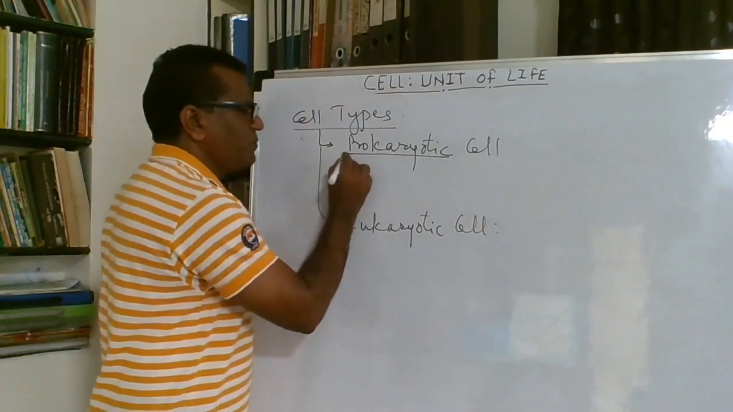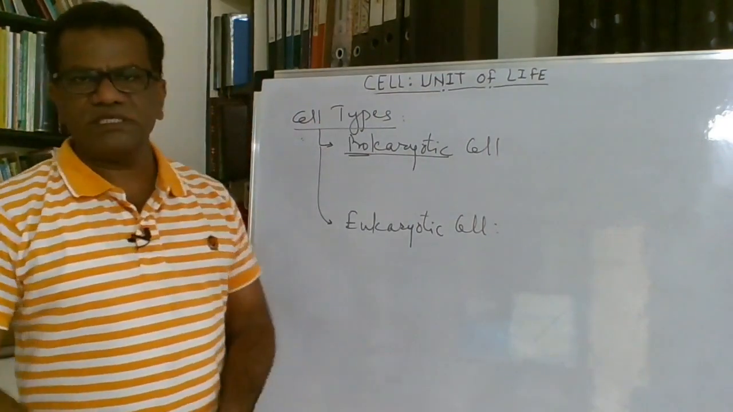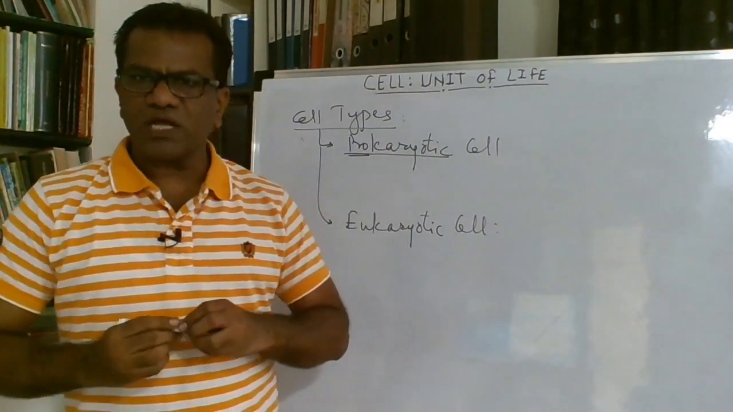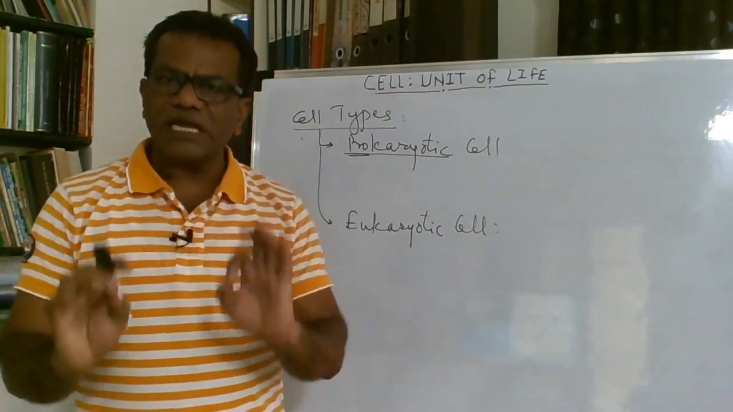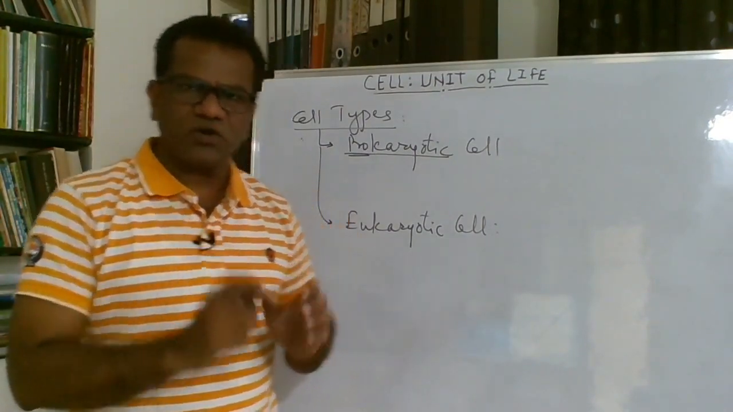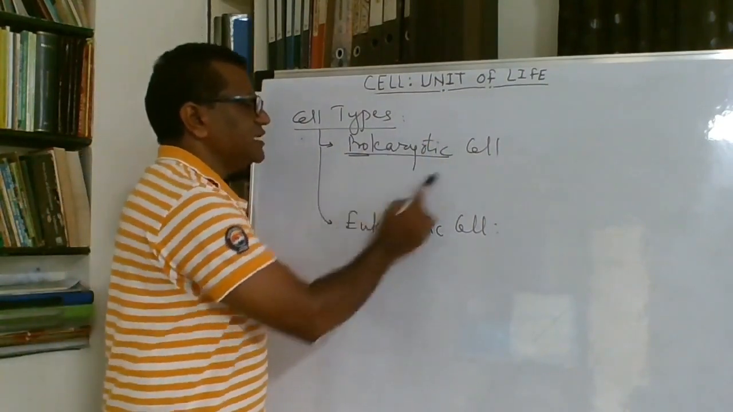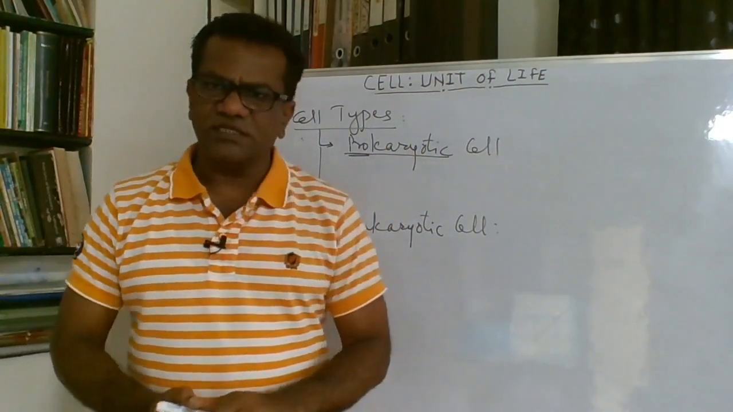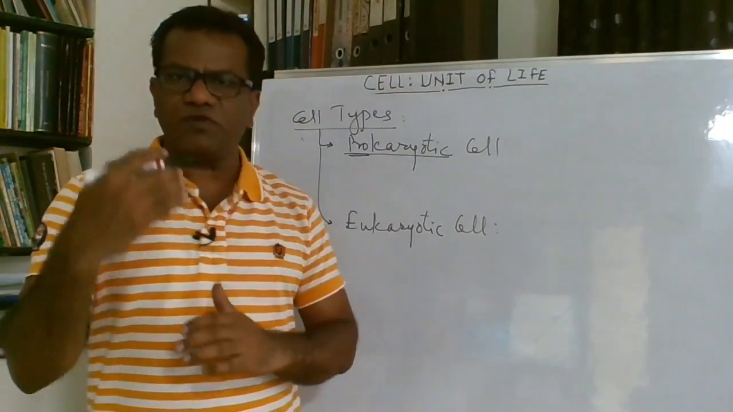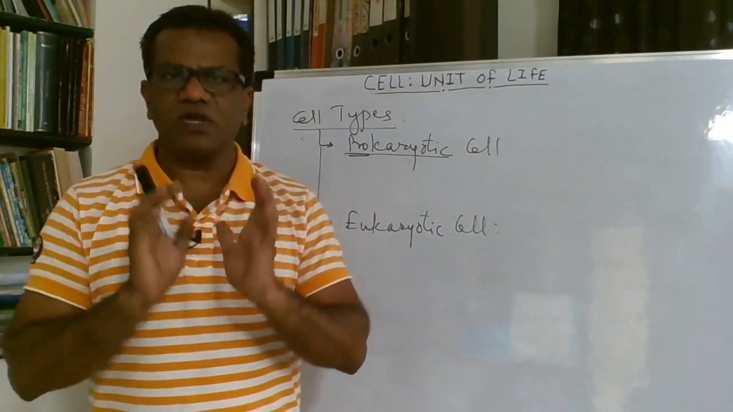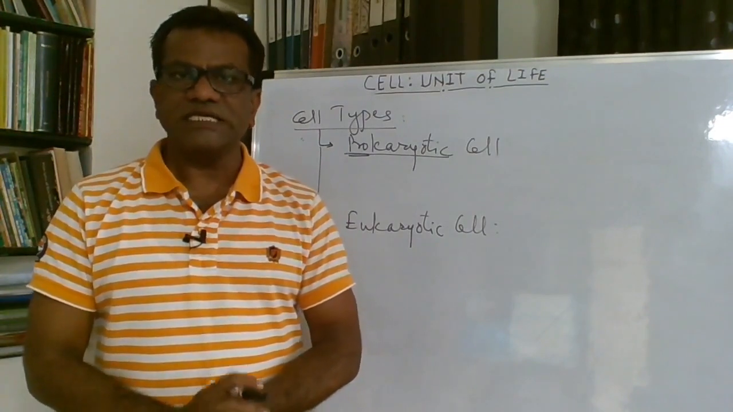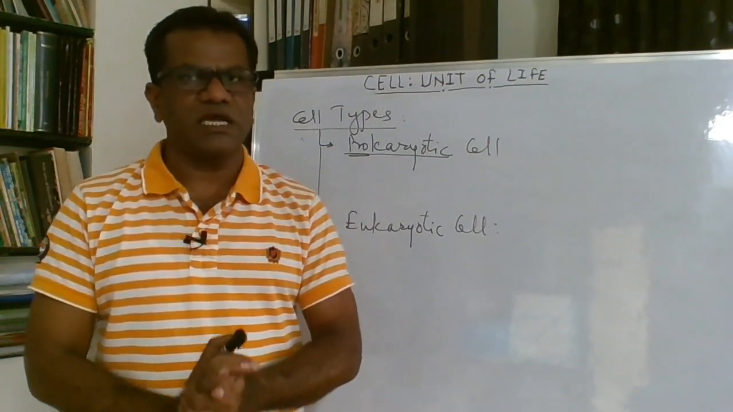Prokaryotic cell. Pro means primitive, karyon means nucleus. So prokaryotic cells are those cells in which a well developed nucleus is absent. In place of a well developed nucleus, just a single circular naked DNA is present. Single circular naked DNA.